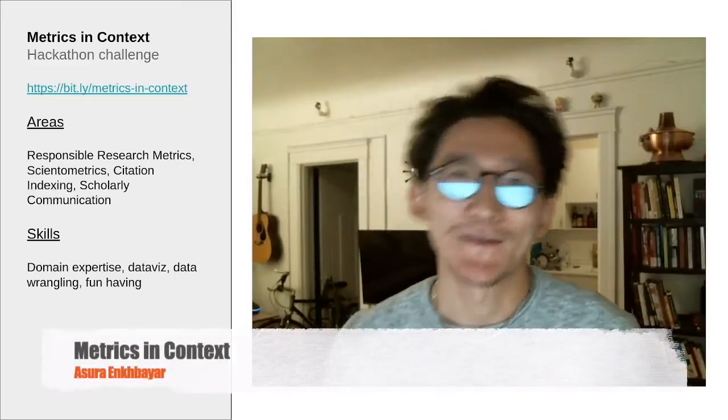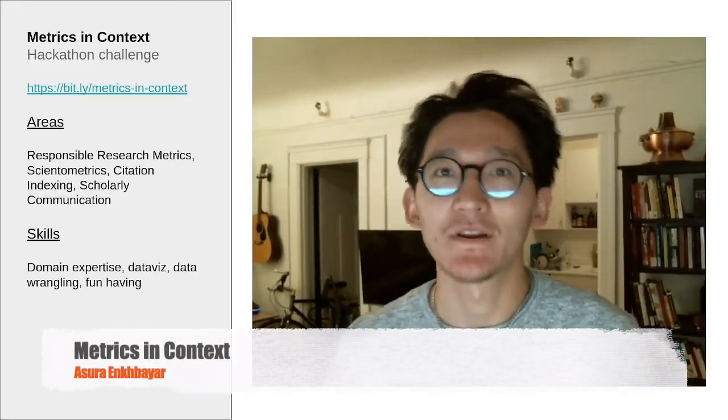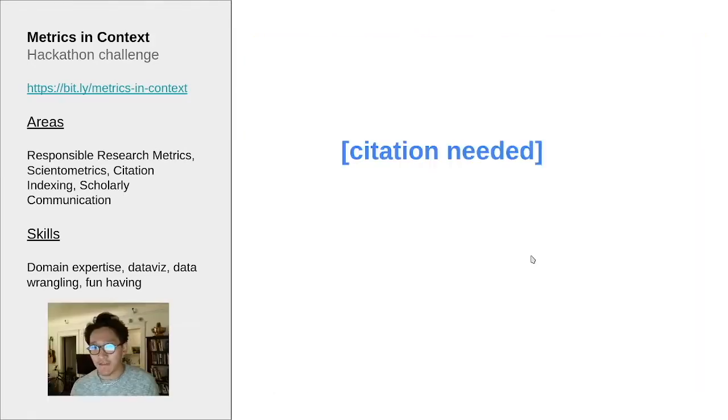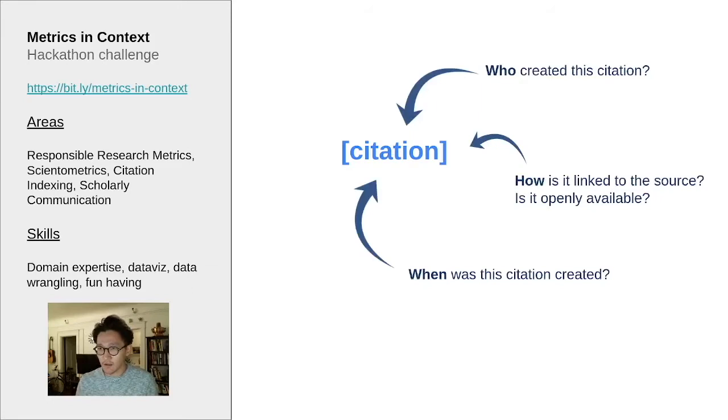Thank you. Hi, my name is Asora, and in this video I want to quickly talk about metrics in context and the hackathon challenge I posted. I think everyone has been in those moments where someone says something or posts something online and you would like to see a citation. Let's assume that citation is then provided. Usually you would care about who created that citation, if that citation is linked to a source, if other sources have been considered, is the source openly available, and when that citation was created.